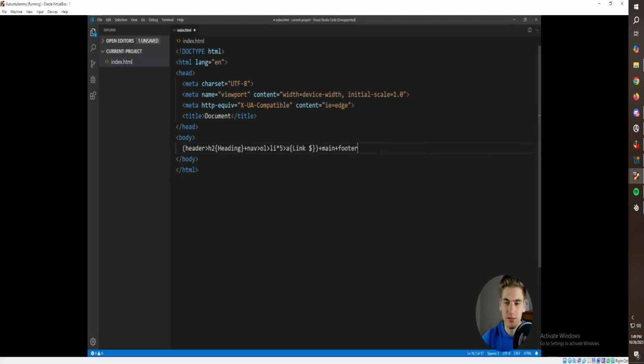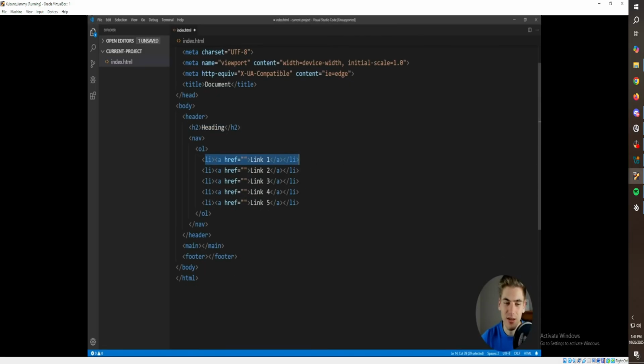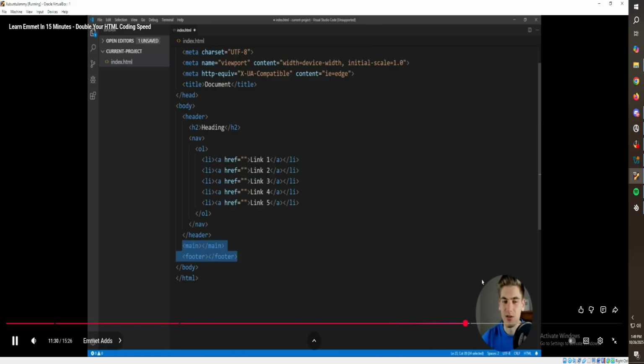Now if we go to the end here, and we actually run this, as you can see, we got a header with a heading of H2 right here, our nav with our ordered list, and each one of those has a link inside of it. And then outside of here, we have our main and our footer.